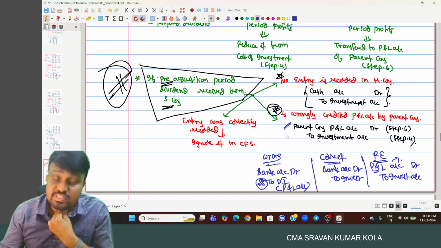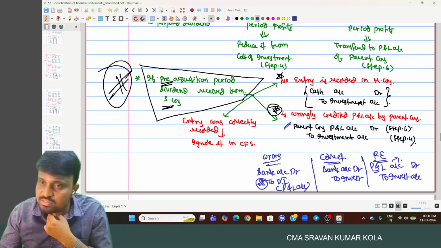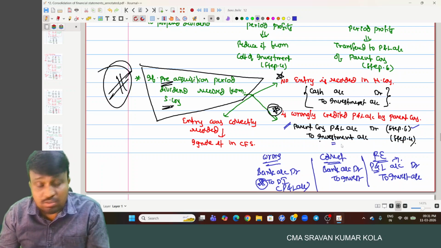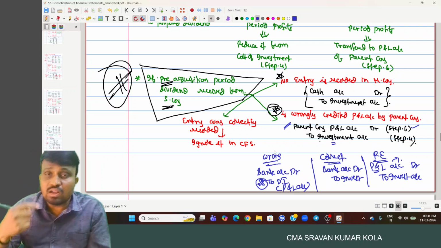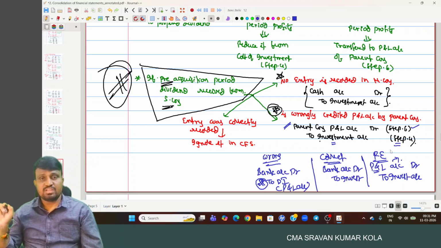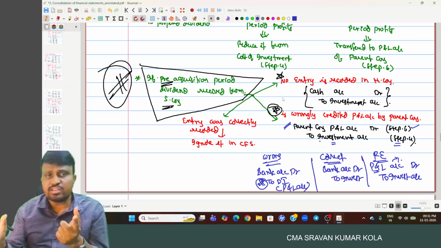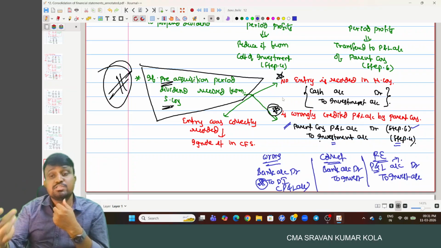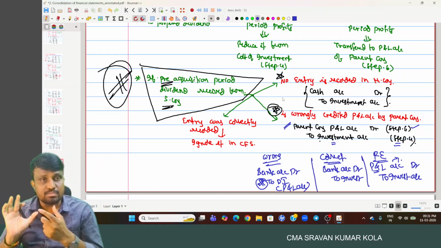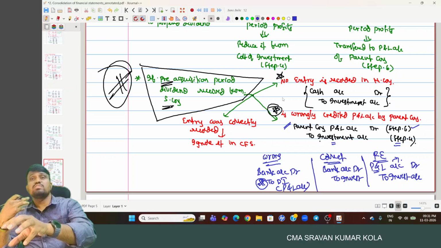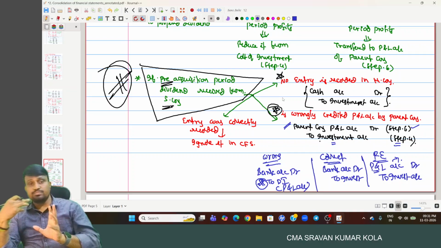Parent company profit and loss we considered in which step? Step 6, consolidated reserves and surplus. And investment account, where we consider cost of investment, already we discussed in step 4. From there we have to reduce it. If no entry was recorded, then record it now: cash account debited to investment account. So if it was wrongly credited to the profit and loss account by the parent company, then you have to give the rectification. What is the rectification? Parent company profit and loss account debited to investment account.